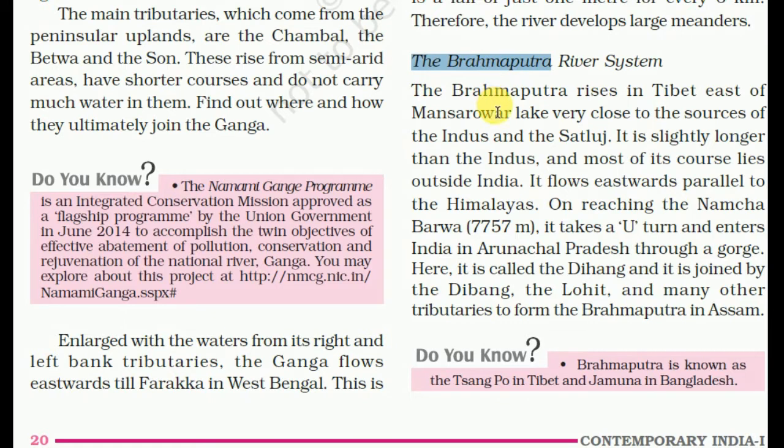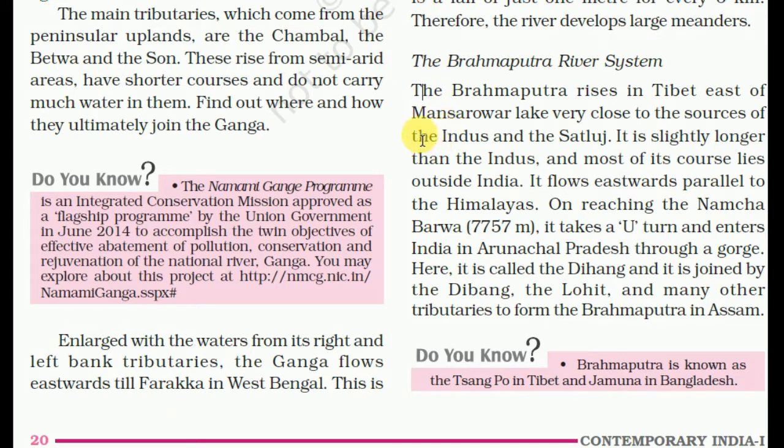Now the Brahmaputra river system. The Brahmaputra rises in Tibet, east of Mansarovar Lake, very close to the source of the Indus and the Satluj. So if we are talking about river systems, let me tell you guys that the Nile is the longest river and the Amazon is the largest river. And in India, Brahmaputra is the largest river.